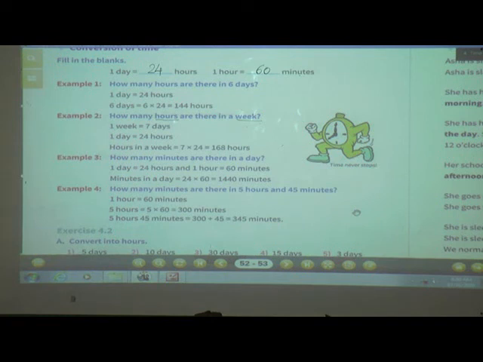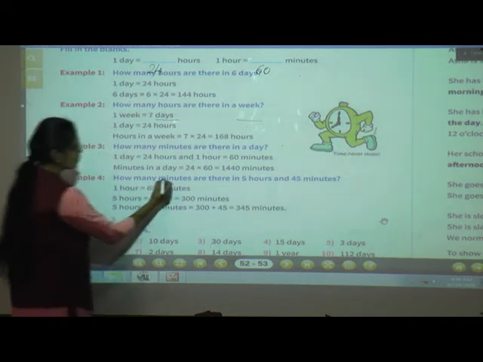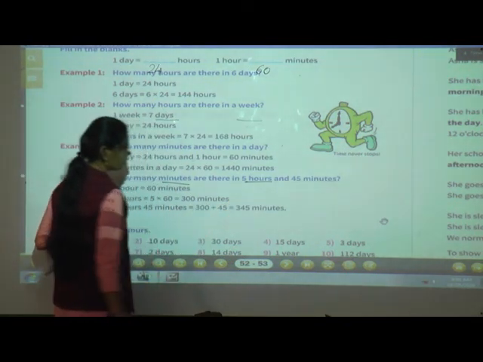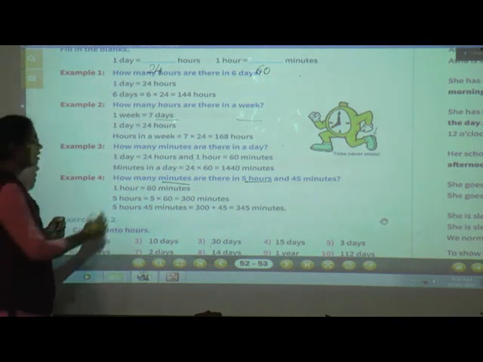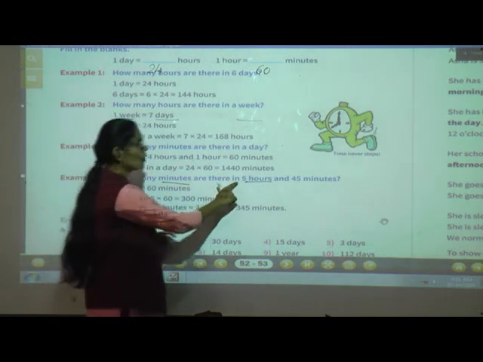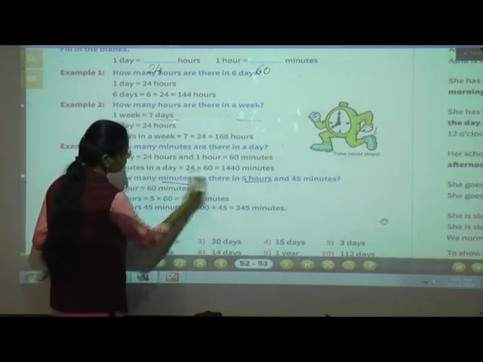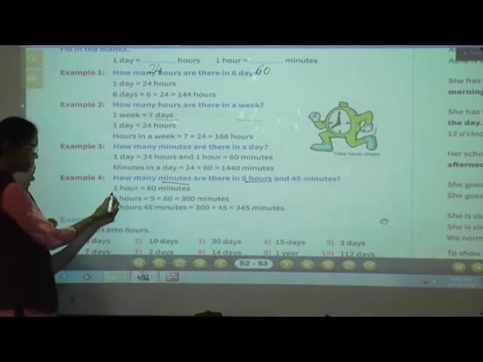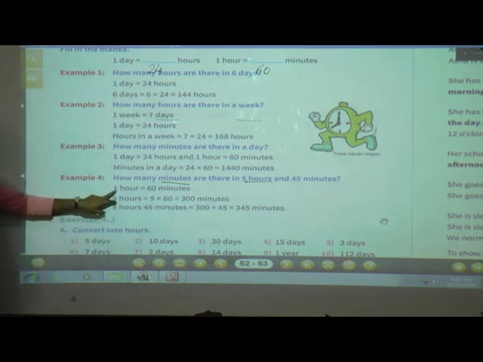Now see the next example. Example number 4. How many minutes are there in 5 hours and 45 minutes? Same way, first you have to focus on these two words, minutes and hours. These hours we have to convert into minutes. So first we will write 1 hour is equal to 60 minutes.